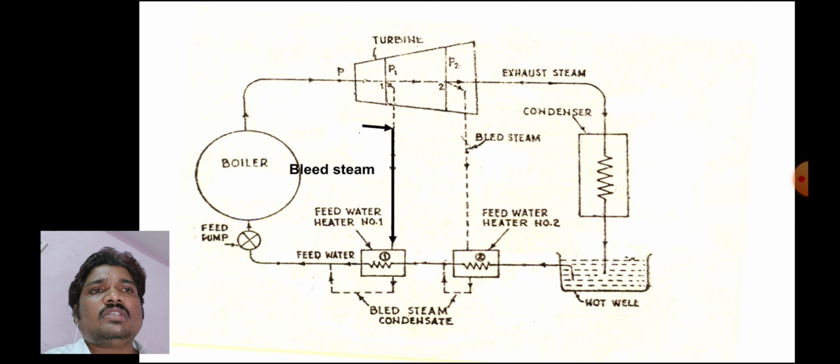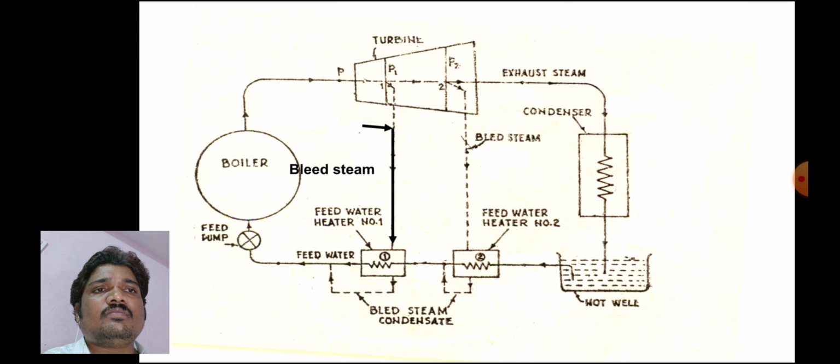The exhaust steam is supplied to the condenser, which converts it into hot water. This hot water is supplied to the boiler through feed water heater number 2 and feed water heater number 1.